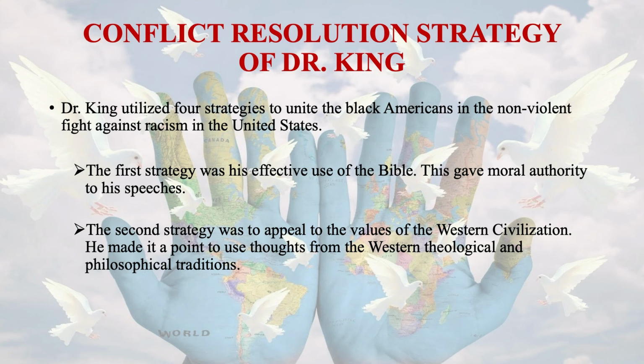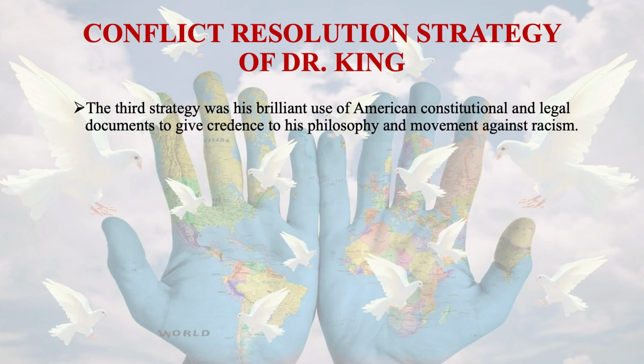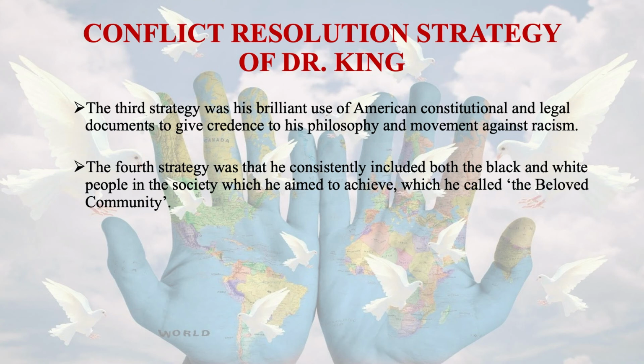The second strategy was to appeal to the values of Western civilization. He made a point to use thoughts from Western theological and philosophical traditions. The third strategy was the brilliant use of American constitutional and legal documents to give credence to his philosophy and movement against racism. So his philosophy and movement against racism got credence through the brilliant use of American constitutional and legal documents. And the fourth strategy was that he consistently included both black and white people.